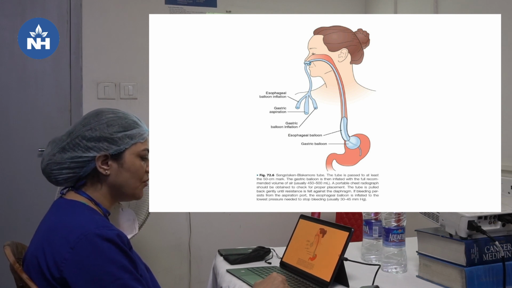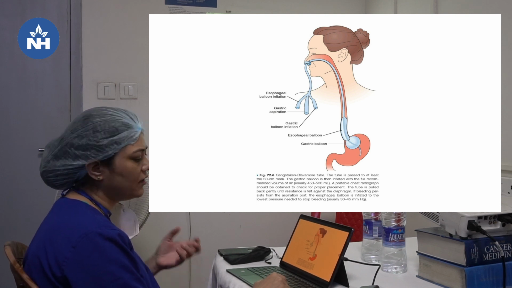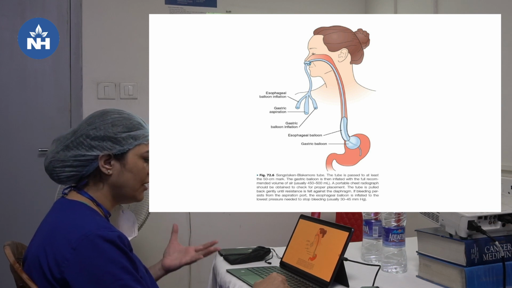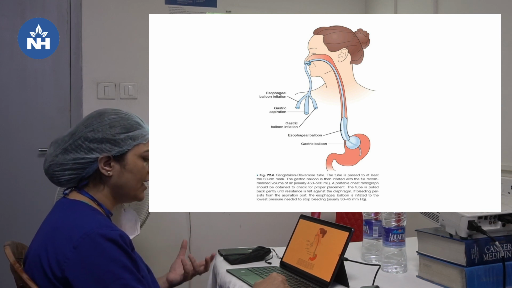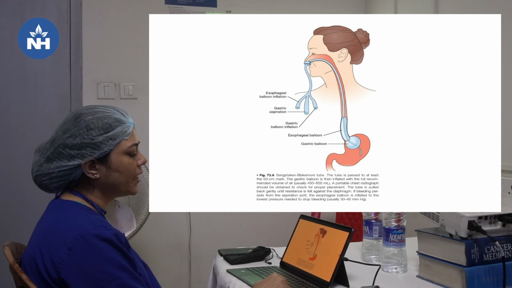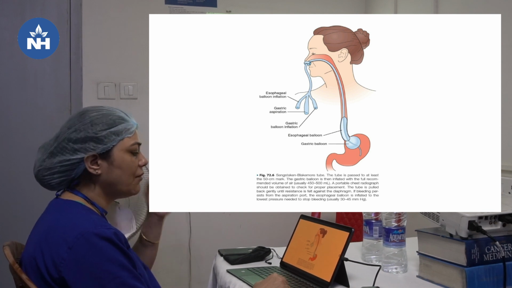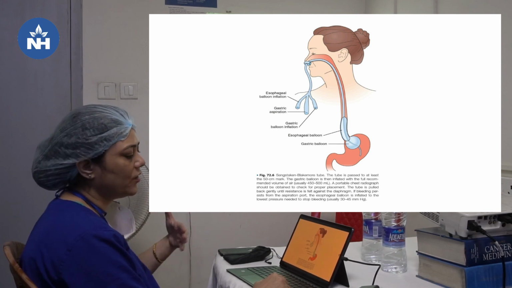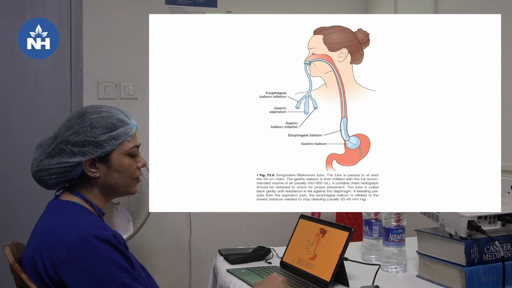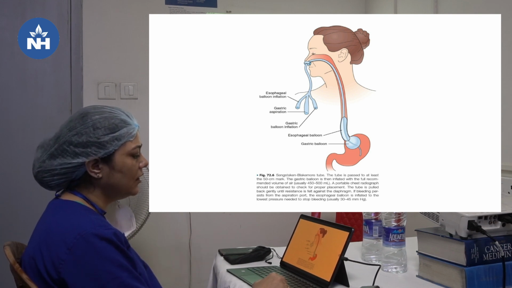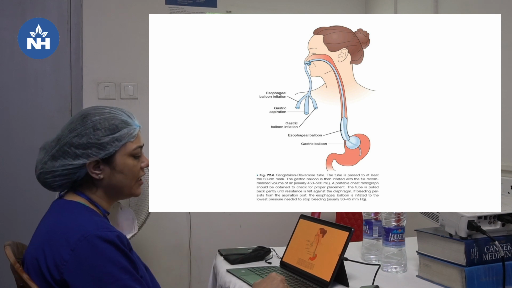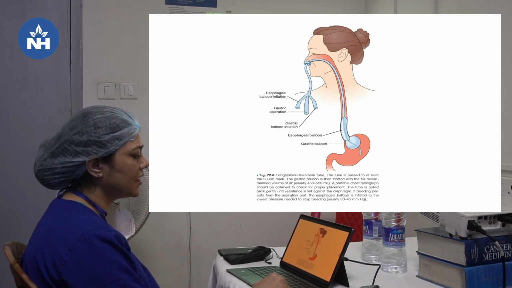If bleeding persists from the aspiration port, that means esophageal varices are also there. So, the esophageal balloon is inflated to the lowest pressure needed to stop bleeding, 30 to 45 mmHg. And we have to keep in mind that we have to deflate the esophageal balloon every 4 to 6 hours to avoid esophageal necrosis. The Minnesota tube also has an esophageal aspiration port. That's the difference from the Sengstaken-Blakemore tube.